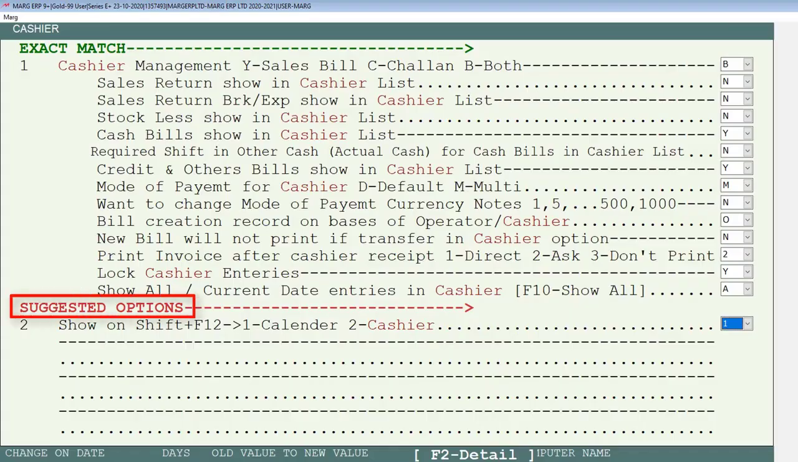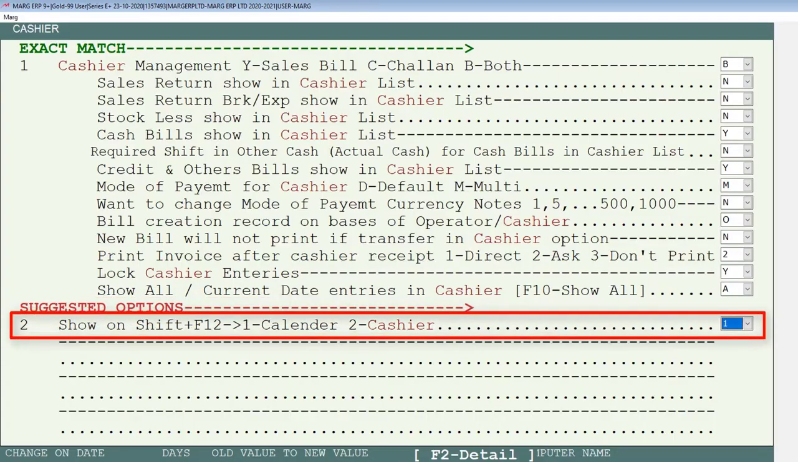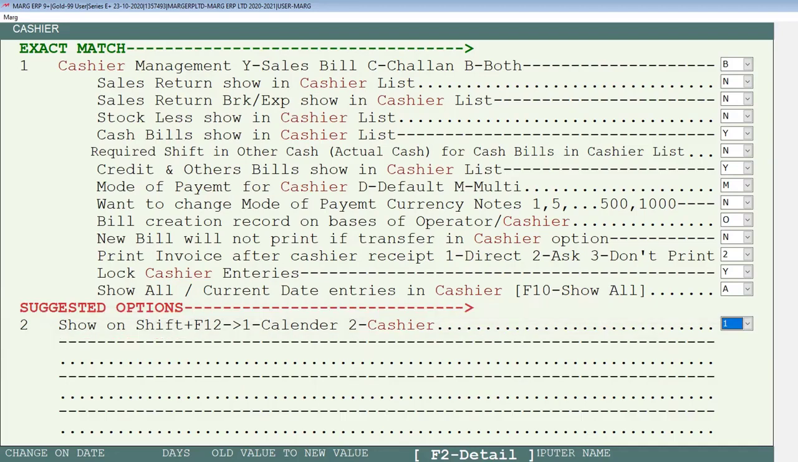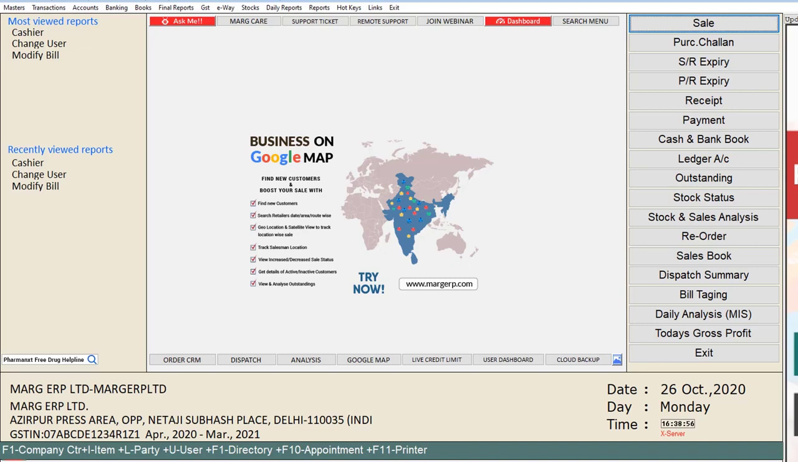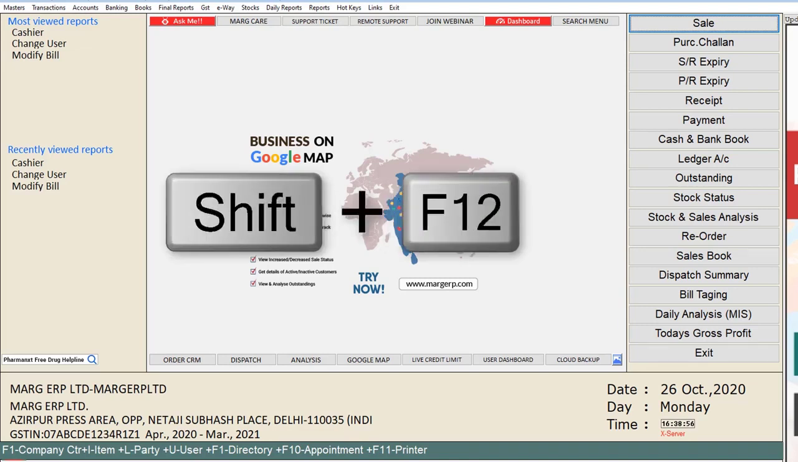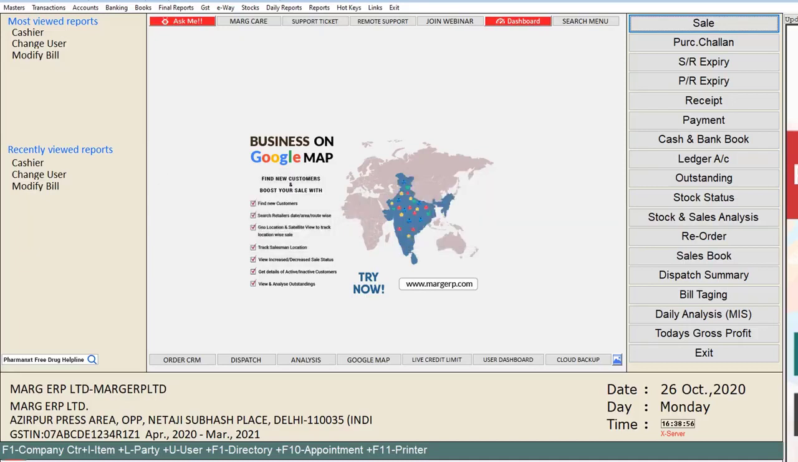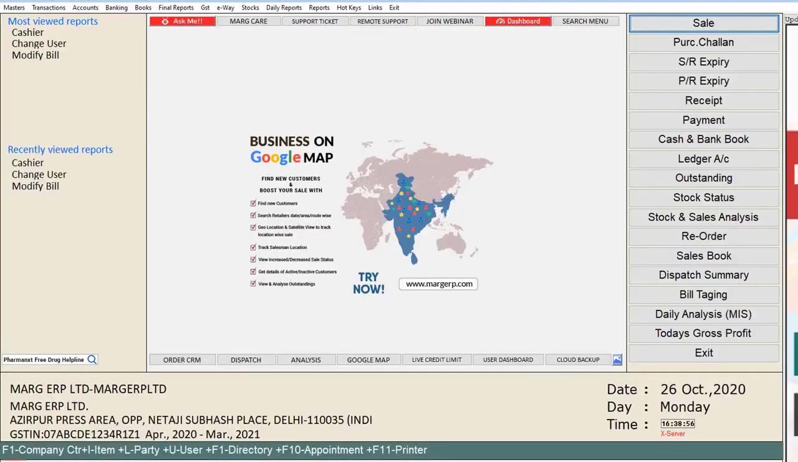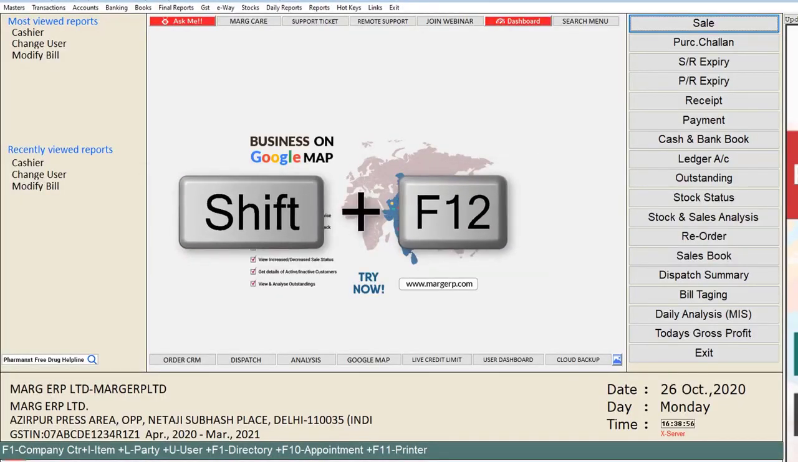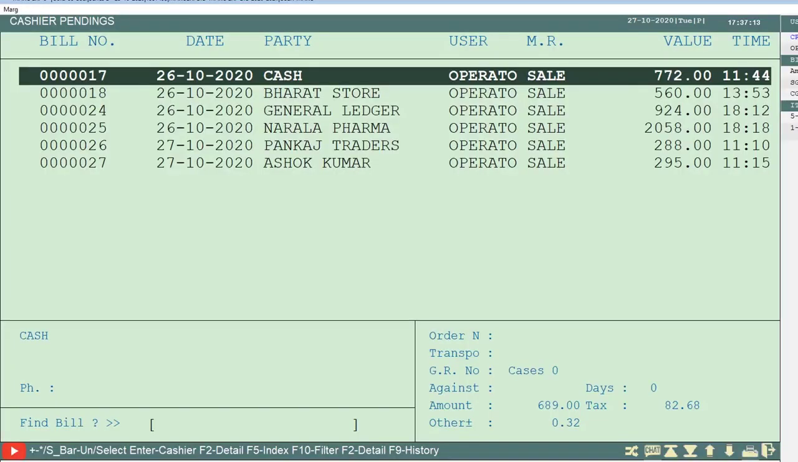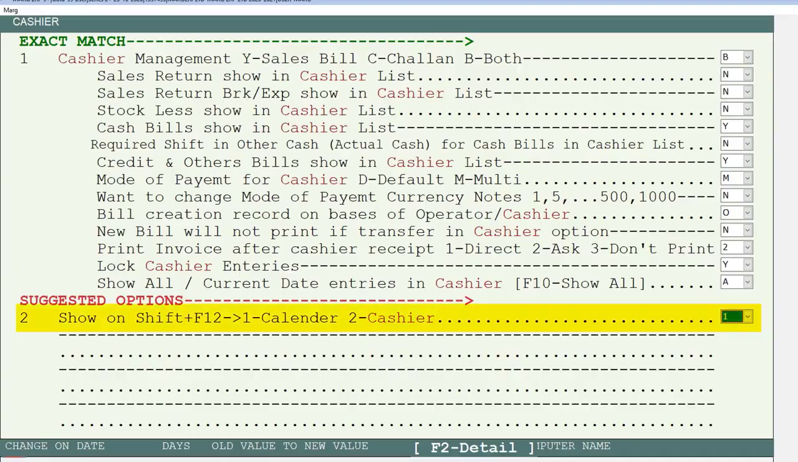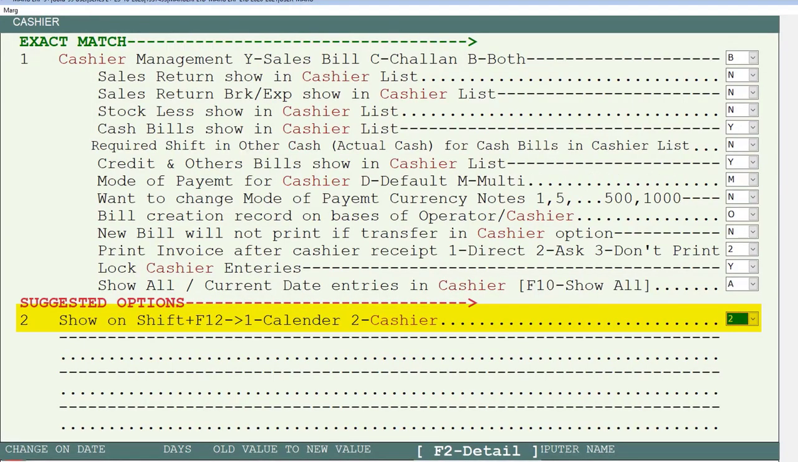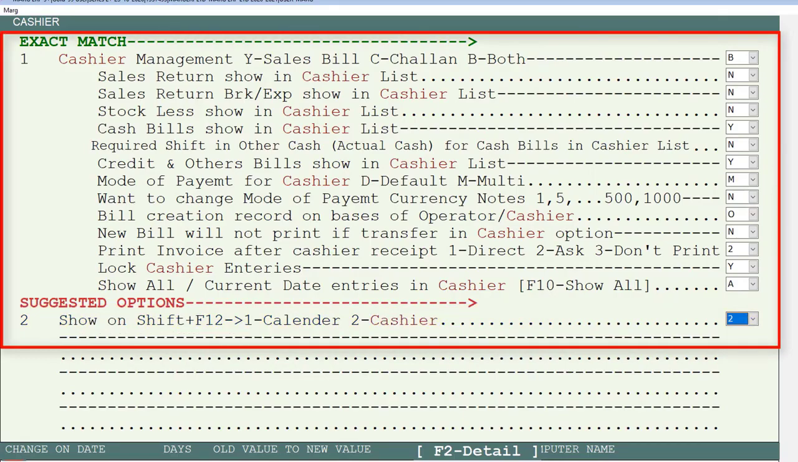Then in suggested options, show on shift F12, 1 for calendar and 2 for cashier. From here we can set what happens on the home screen of the software whenever you, your operators or cashier press the shift F12 key. Either the current month calendar will be shown, or it directly switches to the cashier window. So to view the calendar we will set this field to 1, and for the cashier pending window we will set this field to 2, and we can manage these fields as per the requirement.